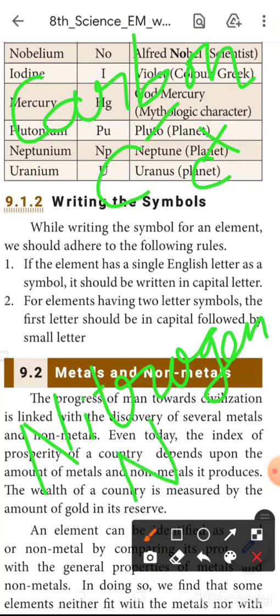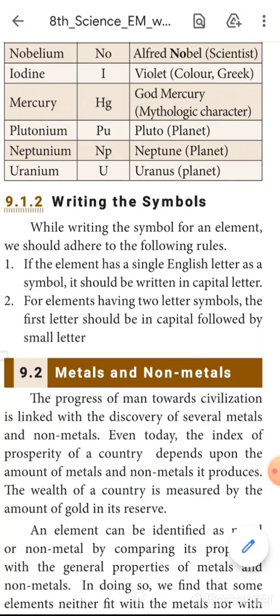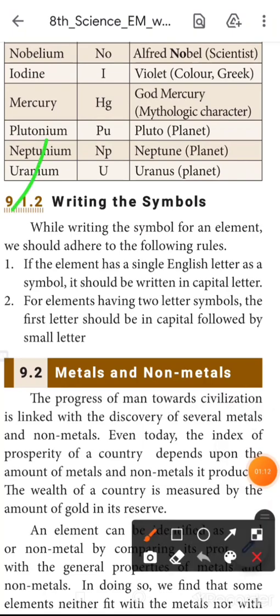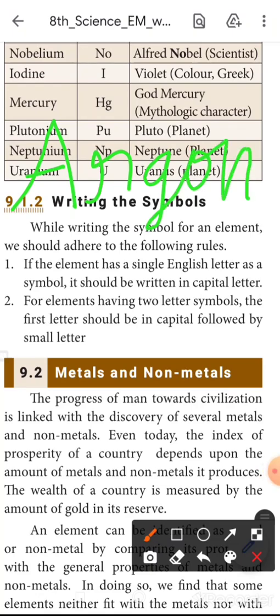Because the element has a single English letter, nitrogen is N. Next, for elements having two-letter symbols, the first letter should be in capital followed by a small letter. For example, argon, spelled A-R-G-O-N. We have to write the symbol with the first letter A capital and the second letter small r.